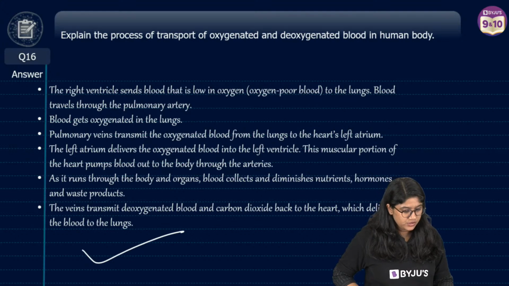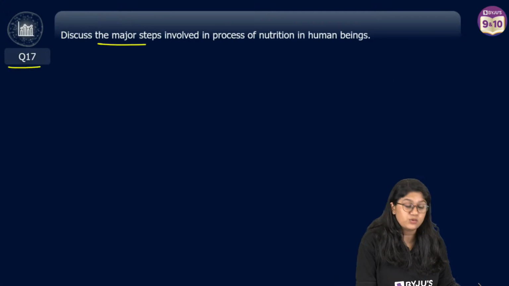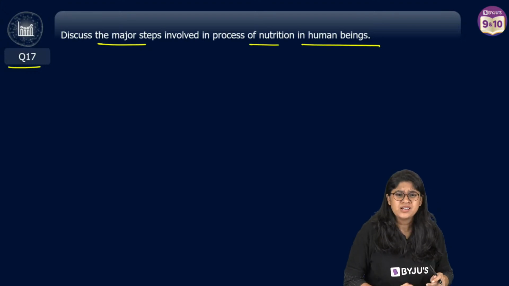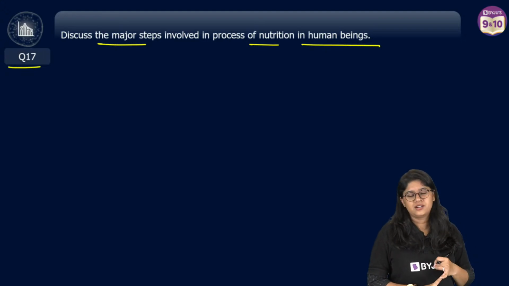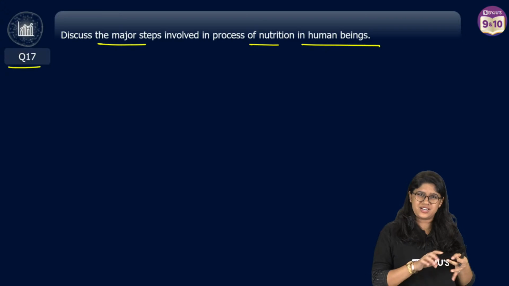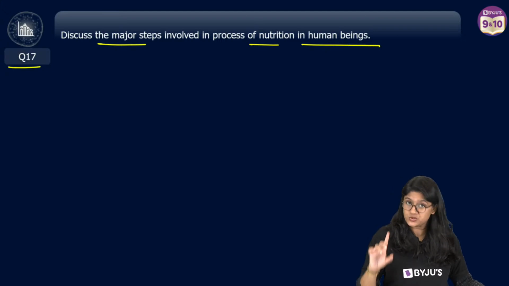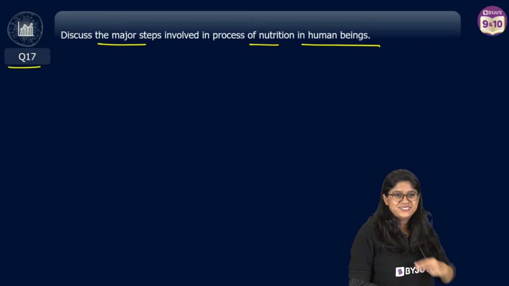Okay, let's go. Question number 17 on your screen, everyone: Discuss the major steps involved in the process of nutrition in a human being. Interesting. Amongst all the processes, circulation is my favorite, and then it's digestion. Then we have respiration, and in the end we have excretion. Sanika will explain excretion in plants. We have a question, but just give me some time, we'll get to that question.